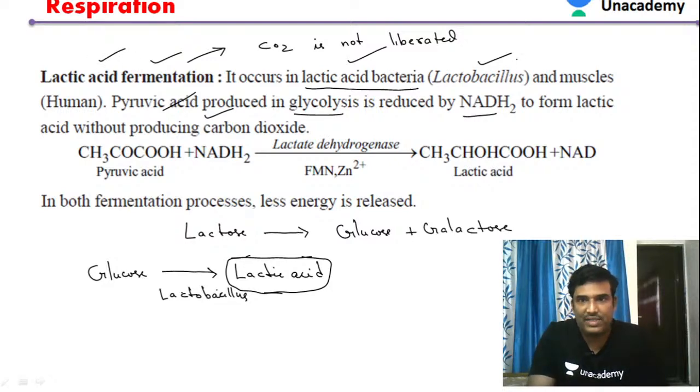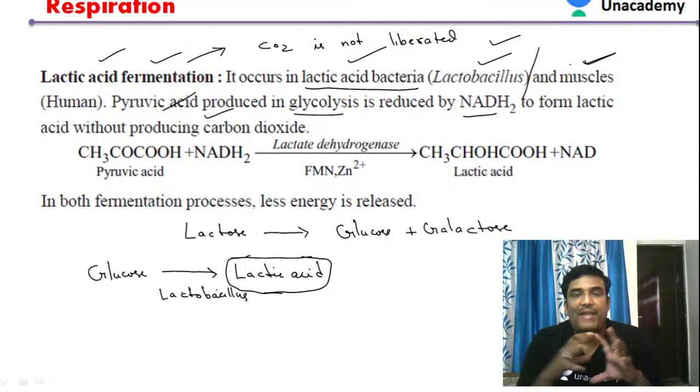So we have explained lactic acid fermentation in two cases. The first is in the preparation of curd using the bacteria Lactobacillus. The second is accumulation of lactic acid in the muscles; we should not say fermentation exactly, but accumulation. During rapid exercise by athletes, muscle cramps take place.